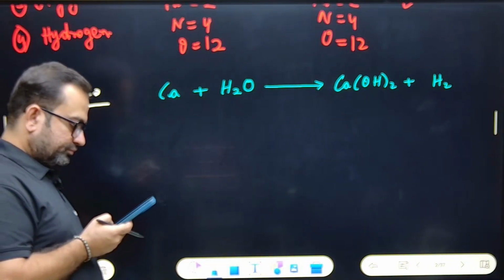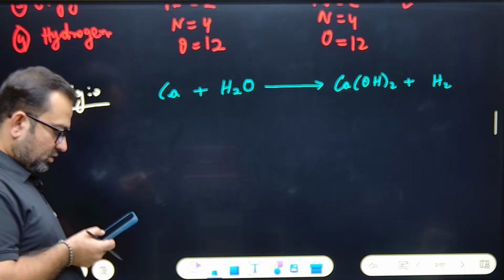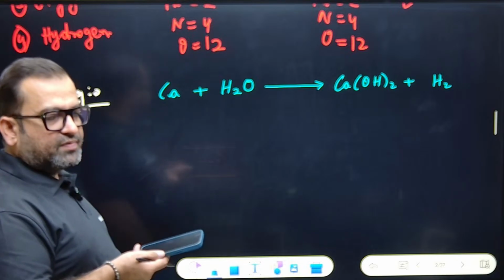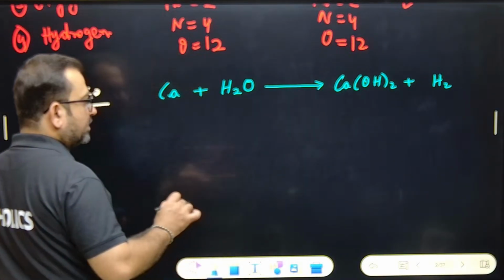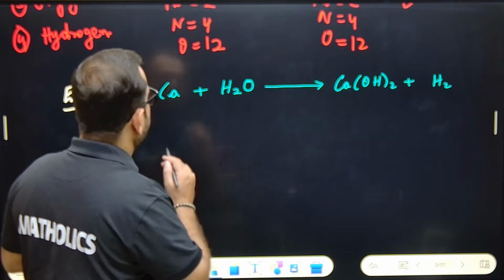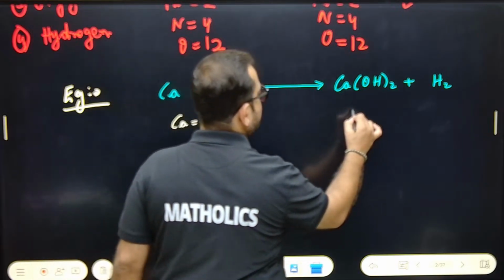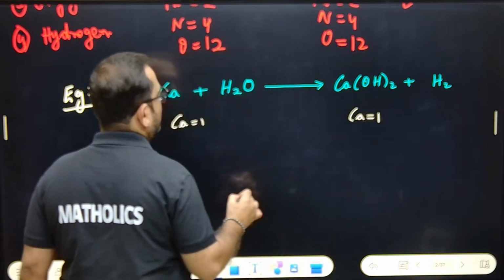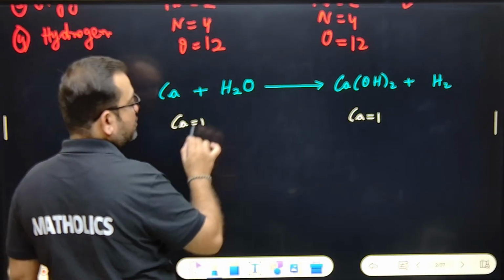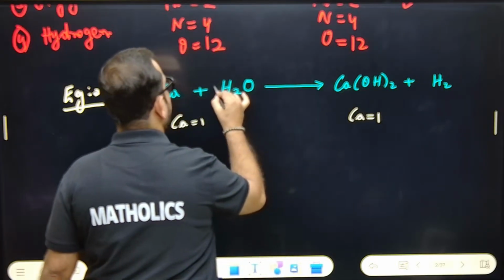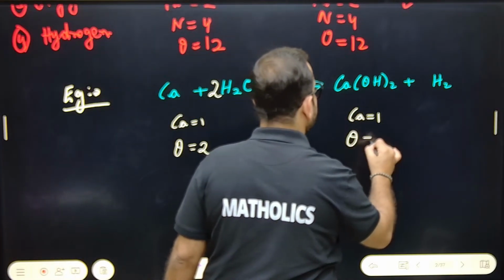The reaction goes like this. Copy it fast. It is not mathematics, it is chemistry. Now this is the question. Calcium is balanced, calcium is 1. What about oxygen and hydrogen? First focus on oxygen. Oxygen here is 1, here it is 2, so write 2 over here. So oxygen here is 2, and oxygen here is also 2.